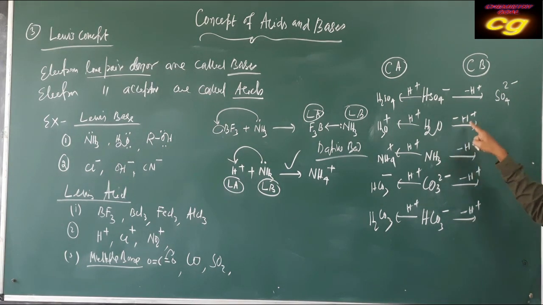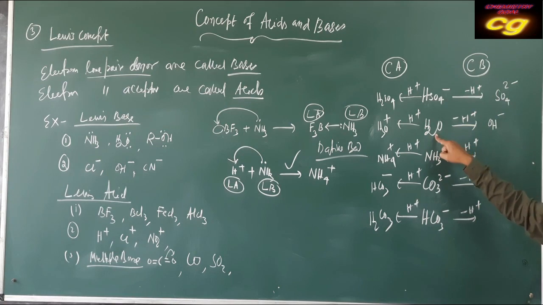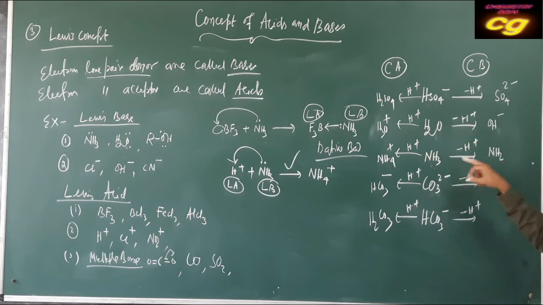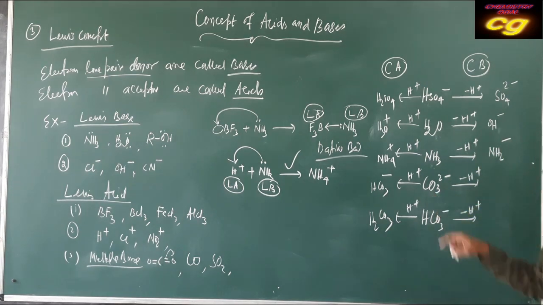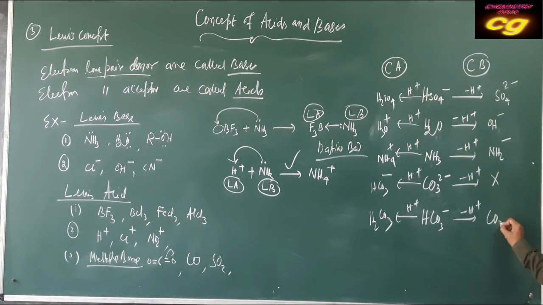Water is neutral, losing H plus means OH minus. Because it is neutral, when H plus is released, 1 minus charge increases. Ammonia, after losing H, becomes NH2 minus. Here, CO3 2 minus has no hydrogen, so the conjugate base is not possible. Similarly, HCO3 minus has one hydrogen, the result is CO3, and already 1 minus is there, then another minus increases.